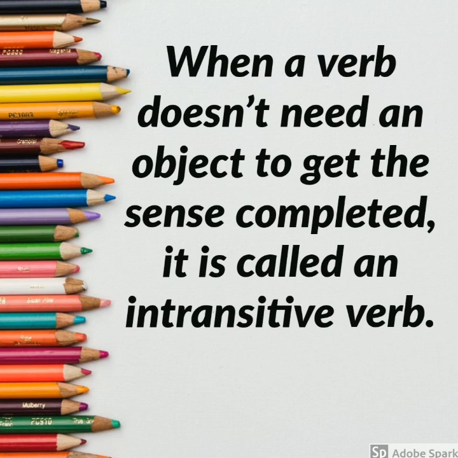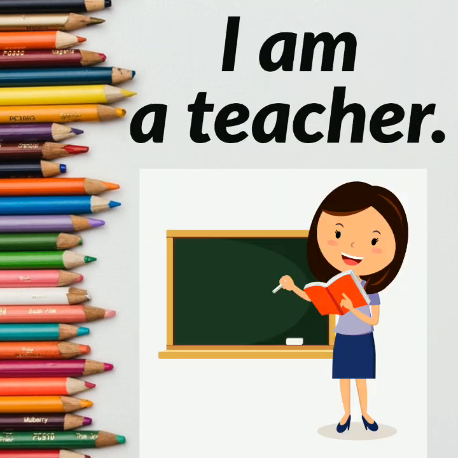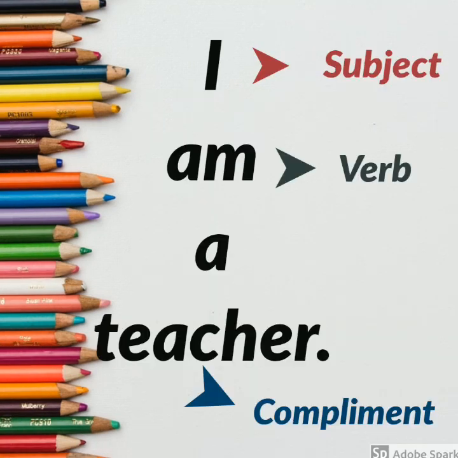In such cases, the verb is said to be intransitive. But in the place of an object, sometimes a verb may need some other word or a group of words, which is known as a complement. For example, I am a teacher. Here, I is the subject, am is the verb, a teacher becomes a complement.